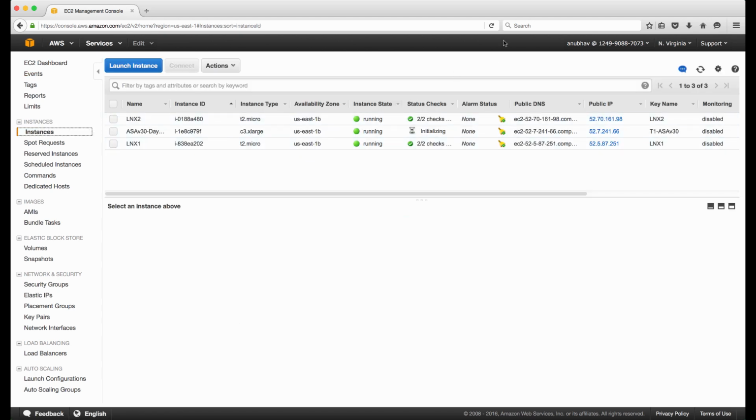Now I'll pause this video for a couple of minutes. Let this status change from initialization to L2 check OK. So I'll just pause it and wait for this to change. So welcome back. So now ASA status is green. We can now SSH and try.